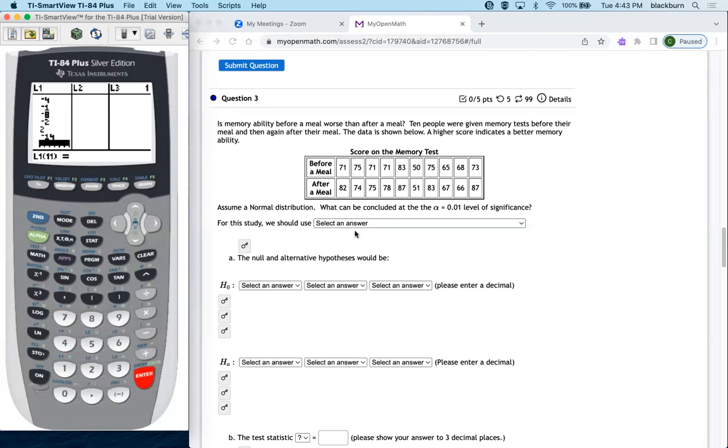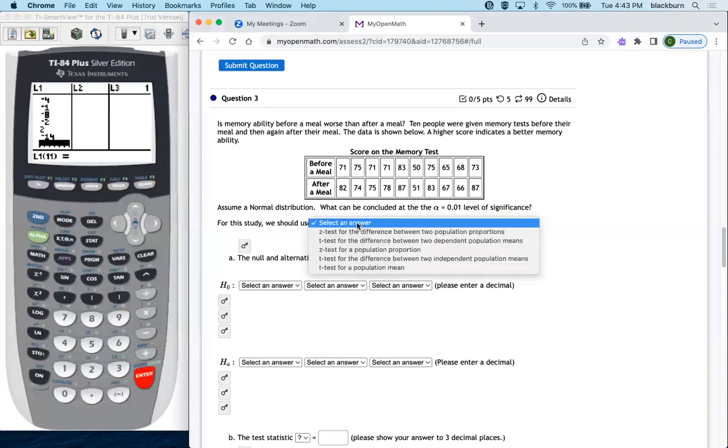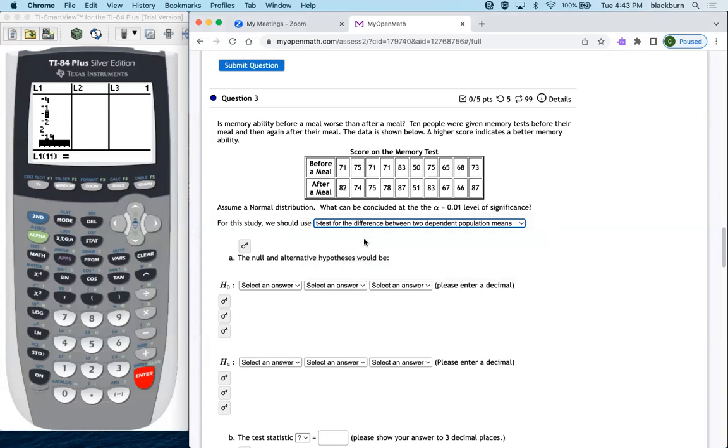So let's see, for this study, once again, we're comparing means of really small samples. So it's going to be a t-test for the difference between 2 dependent population means. We're talking about the same person eating and then getting tested before and then tested again after. So they're dependent on one another. Okay, so null hypothesis, difference in the means equals 0.